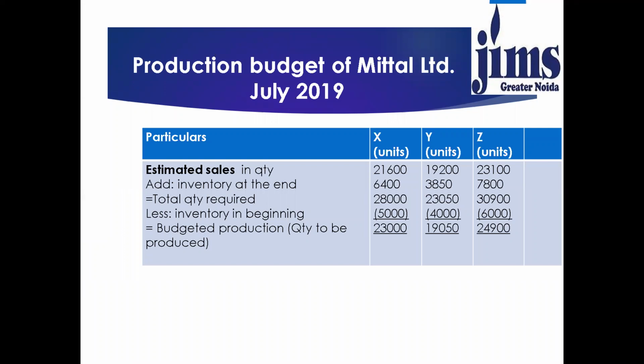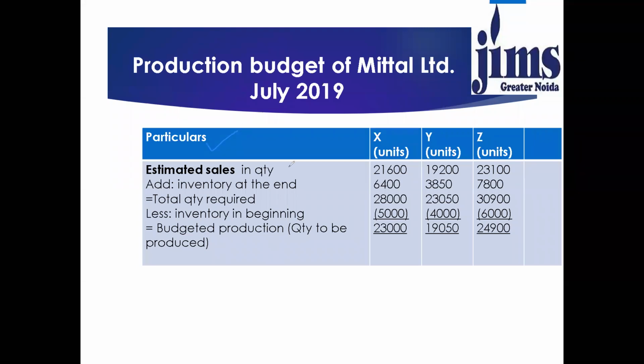So the same format that I have discussed, with the same format we are going to do the numerical portion. The production budget of the company, we will write Mittal Limited, is being prepared for July 2019. So first column would be the particulars column.